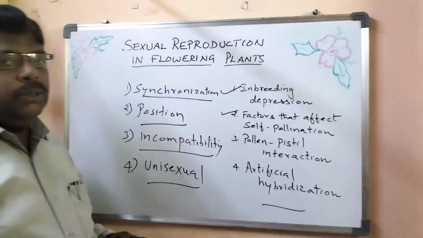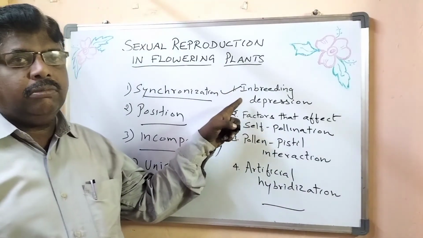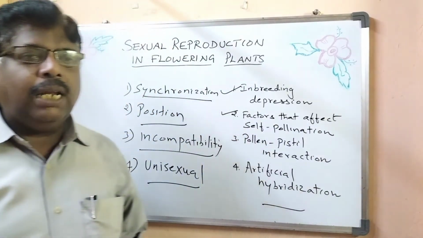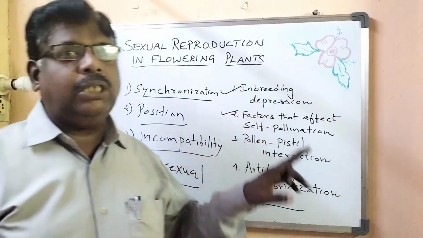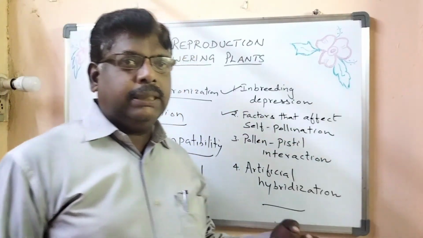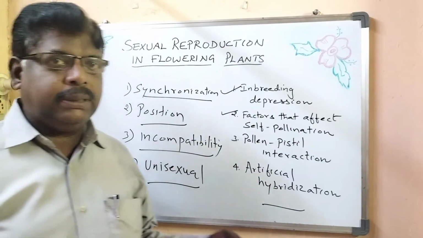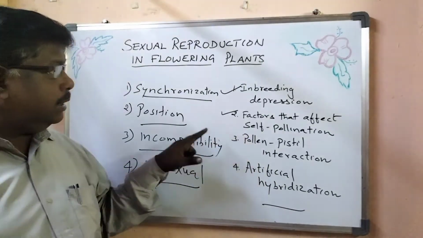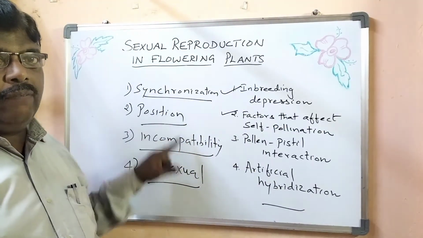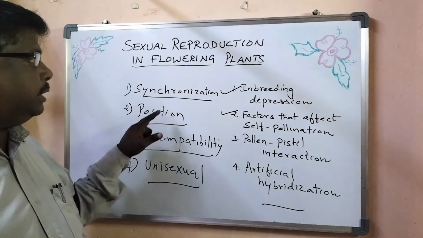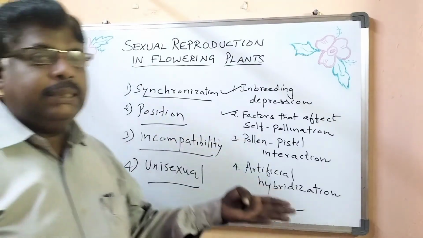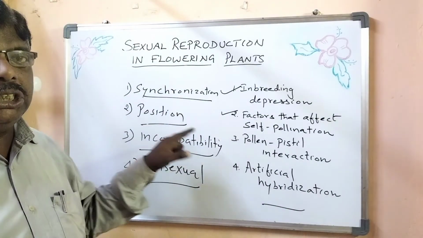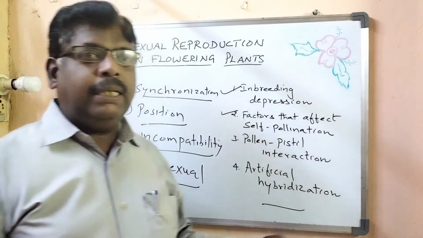So first we saw inbreeding depression: due to continuous self-pollination, a condition called inbreeding depression arises, where the organism loses its capacity to reproduce. It becomes unfit. Secondly, factors that affect self-pollination. We have four factors or devices that discourage self-pollination. One is that stigma receptivity and pollen release are not synchronized. Second is the position of the floral parts, namely the stamen and the pistil.